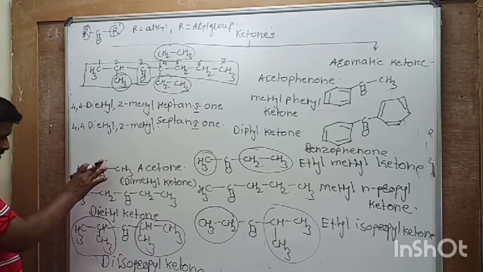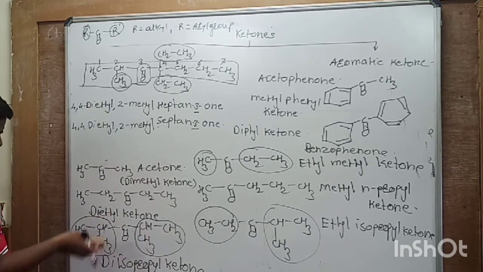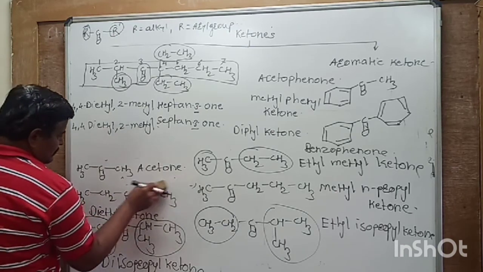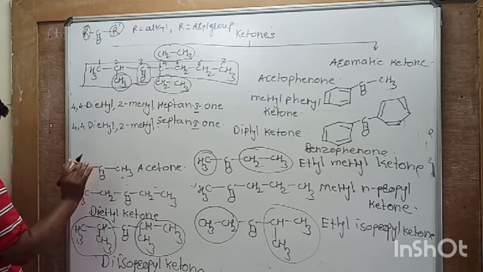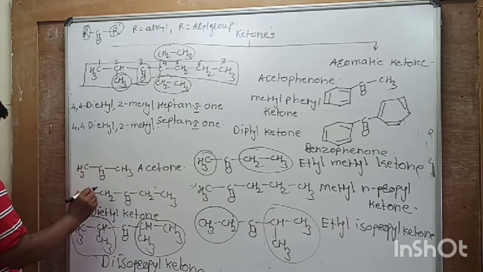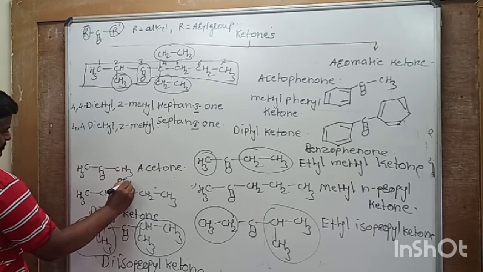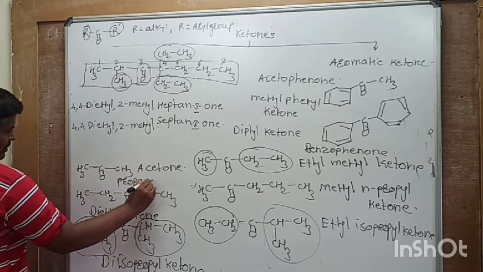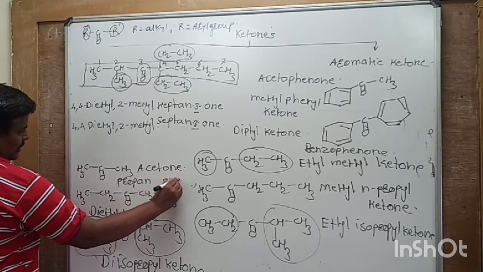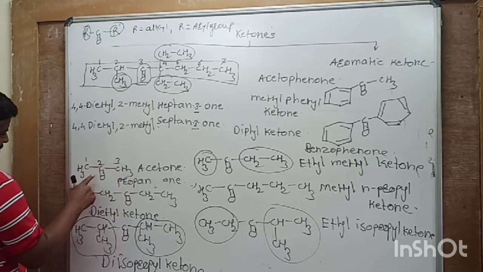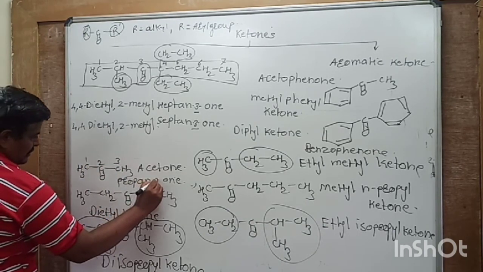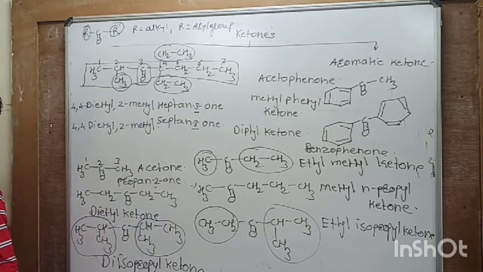Okay. Then we'll give names to these compounds. How many carbon atoms are in the longest chain? 3 carbon atoms are there. So its name is propane. Replace the suffix E by ONE, so it becomes propanone. Give numbers to the longest chain. This carbonyl carbon is the second carbon, so it is propan-2-one. Then the next example is